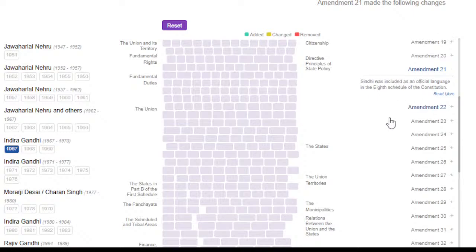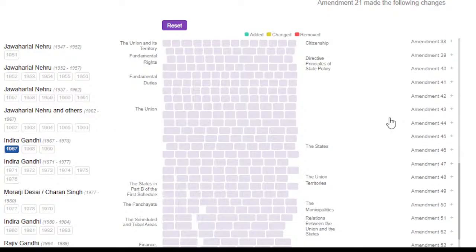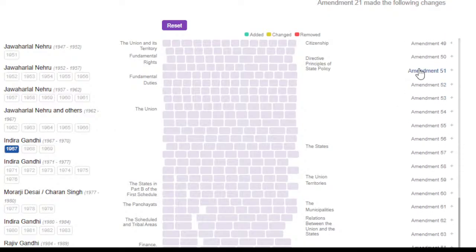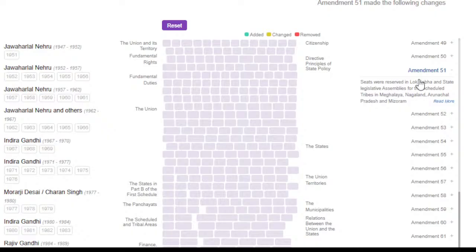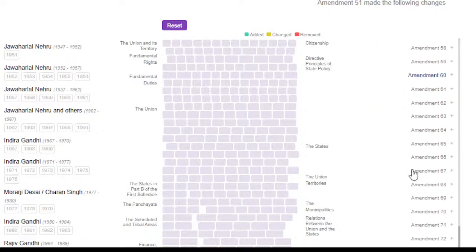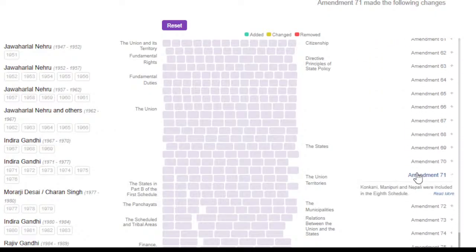Sindhi, 21. Then we have to go to 51. See, it's not 51. I'm forgetting. I think it was 71, right? 51 or 71? 71 was there. Yeah, 71.